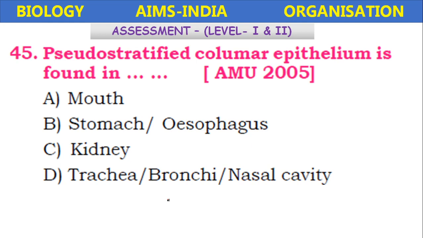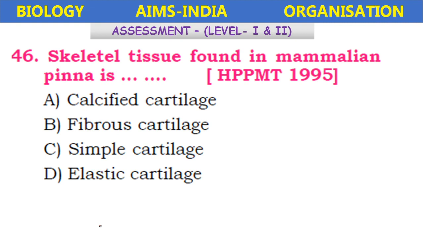Let us go through. Pseudo-stratified columnar epithelium is found in mouth, stomach or esophagus, kidney, trachea, bronchi and nasal cavities. So it is present in the trachea, bronchi and nasal cavities.